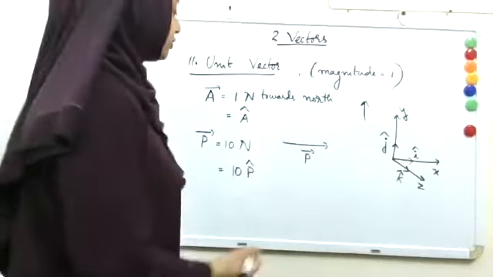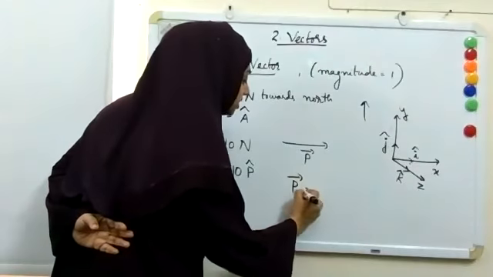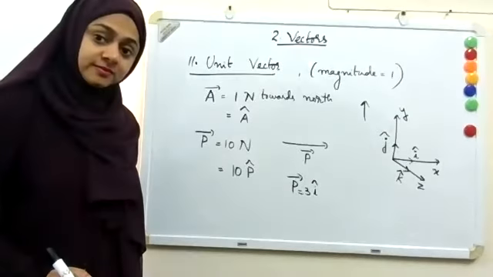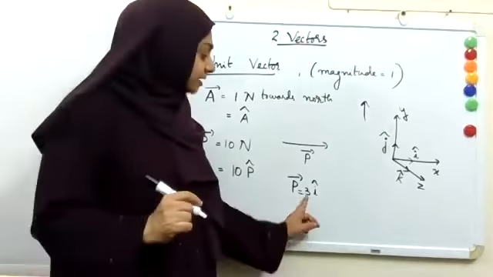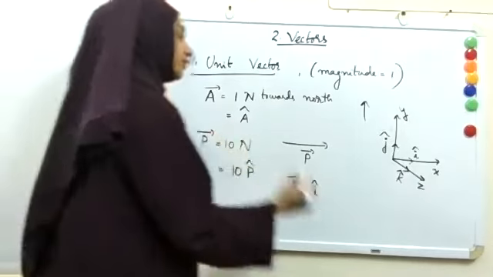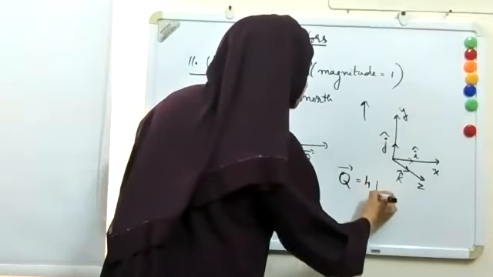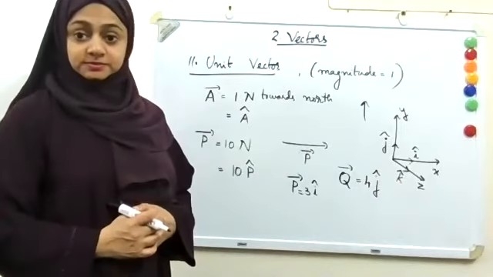Suppose I have a vector P which is equal to 3i. What does it mean? It means it has magnitude 3 and is directed along the x-axis. Suppose I have a vector q which is equal to 4j. What does it mean?